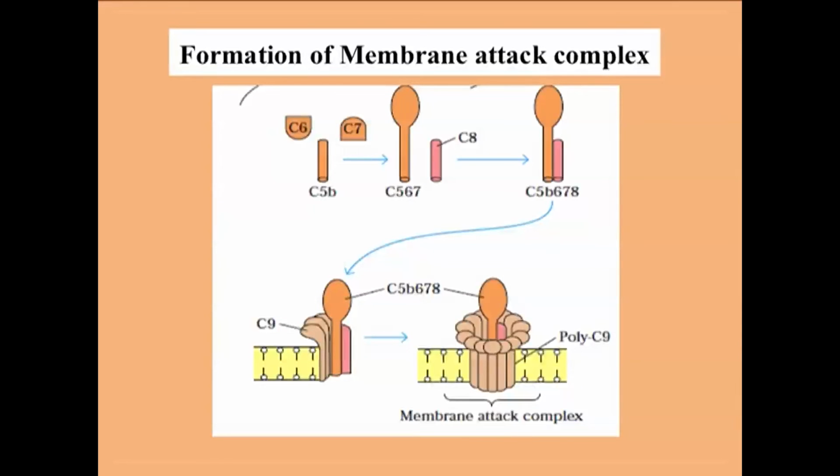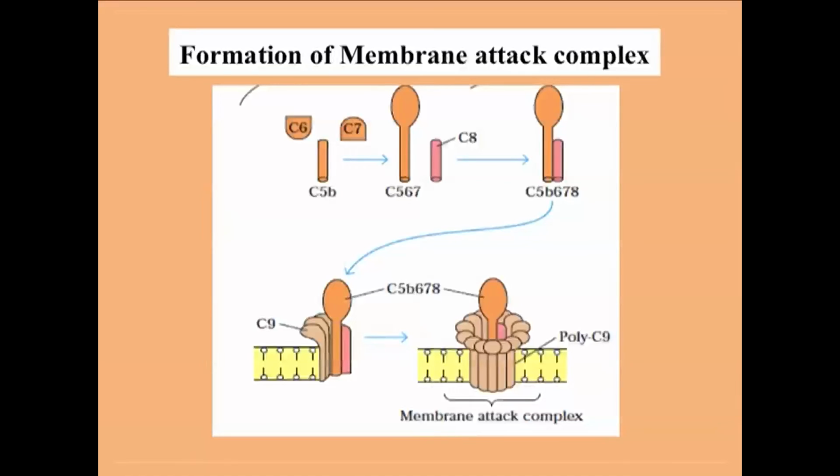Now C9 molecules come and bind to the C5b678 complex. Now all the molecules are hydrophilic, but as the C9 and C8 bind to the complex, they change their conformation, and in all the molecules hydrophobic regions are exposed and they help the molecules to get inserted into the lipid bilayer. Almost 10 to 17 molecules of C9 bind to one C5b678 complex and form a larger pore. The pore diameter may be 70 to 100 angstrom, and this pore is sufficient to kill a cell.